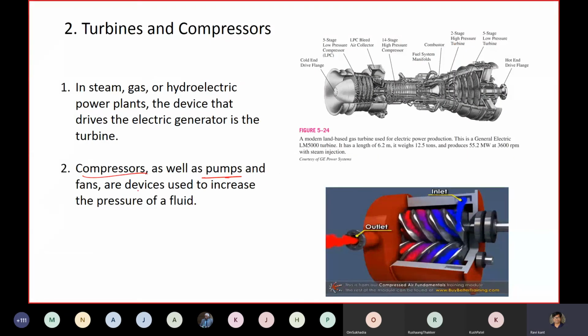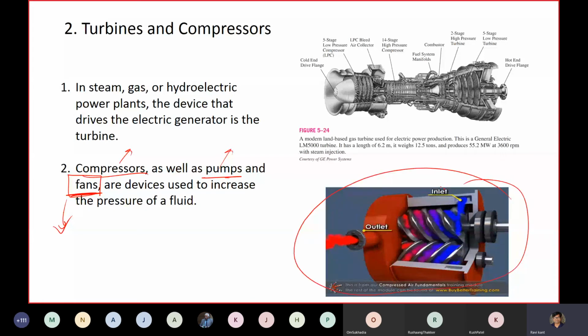Okay, so the difference between compressor and pump: I've told you this is for gases, this is for liquid, and fans are also a type of pump, but it just mobilizes the air. That's all it does, just gives some inertia to the air. Nothing more than that. But it is also some kind of pump, mild. And this is a schematic for your air compressor. The air is being sucked in, and some work is happening through the shaft, and some gear arrangement is there. We will not go into the details, since this is the kinematics part of it. But yes, the high pressure, pressurized air can be taken out.